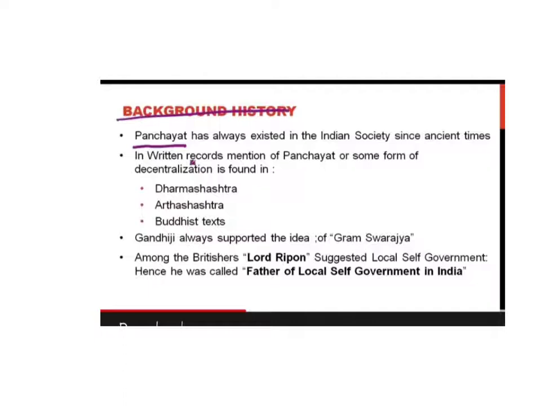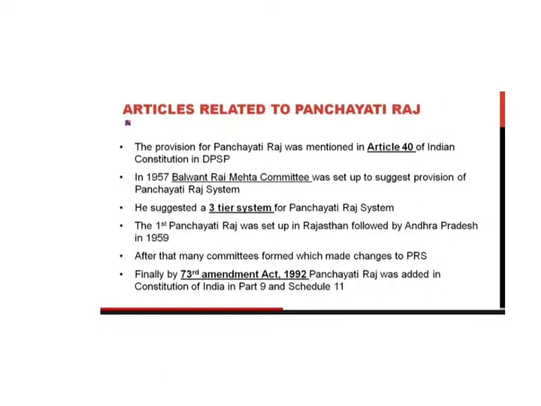So we can say panchayats were already existing in Indian society. The records are in the Dharma Shastra, Artha Shastra and Buddhist texts. Gandhiji was in favor of this Panchayati Raj system or Gram Swarajya. Among the Britishers, Lord Ripon suggested local self-government, and he is called the father of local self-government in India. Now we will see some articles related to Panchayati Raj.